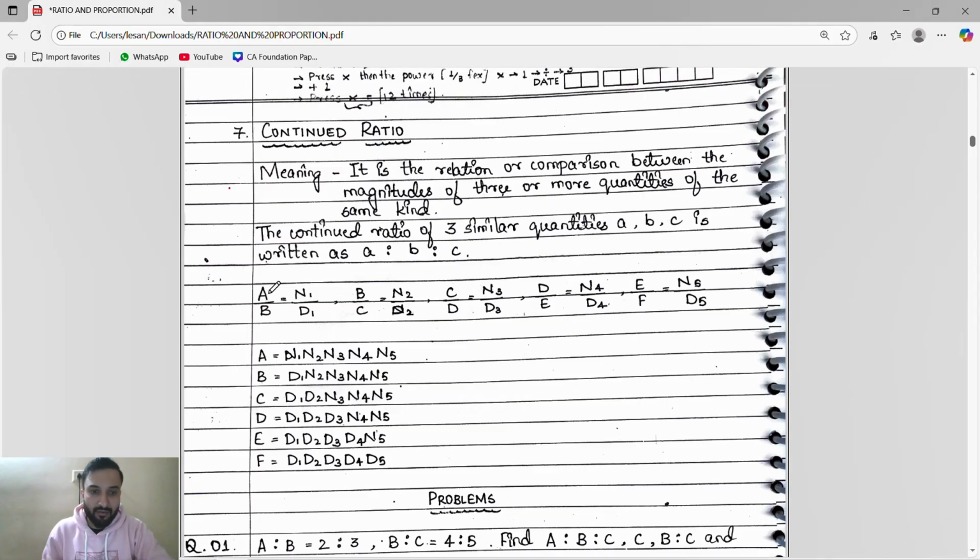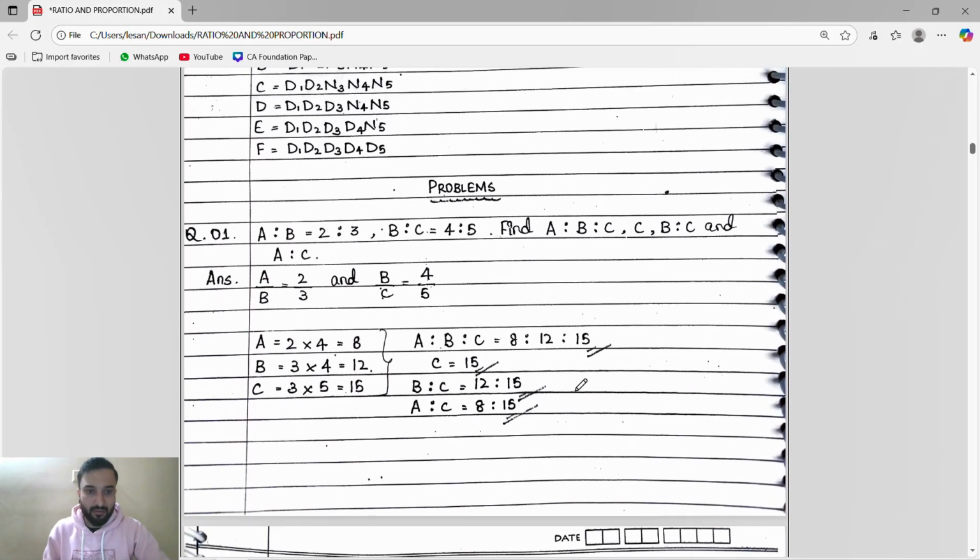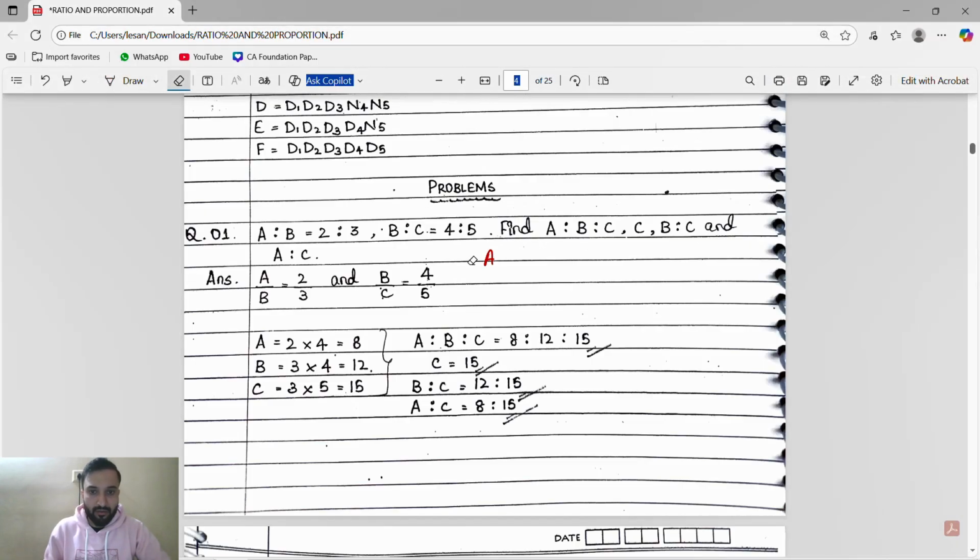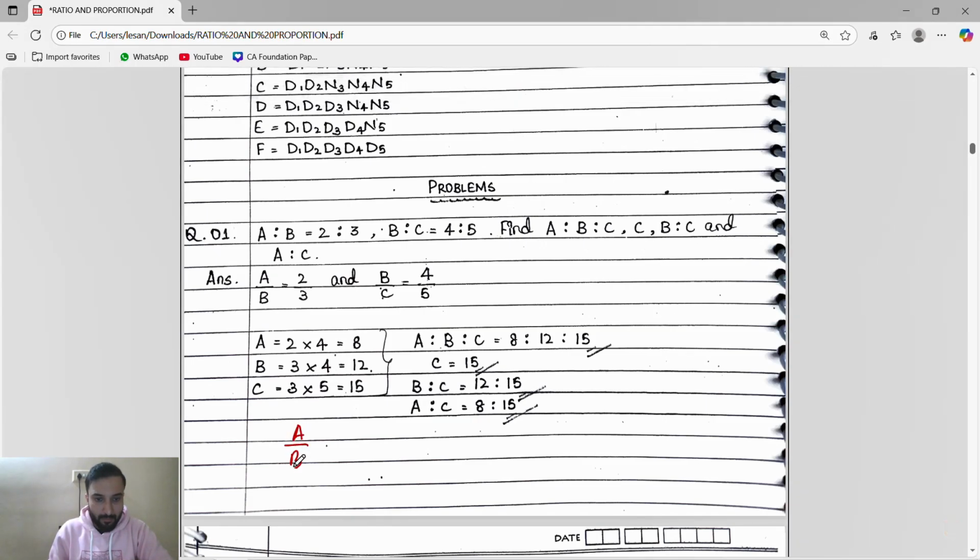So in the examination they will give like this: a by b, some value they will give, b by c, c by d, d by e, e by f. Every value they will give like this. See, a by b is 2 by 3, b by c, see like this. Wait, I will write. See here, I will write. They had given a by b is 2 by 3, then b by c is 4 by 5. Okay, you have to find a b c.